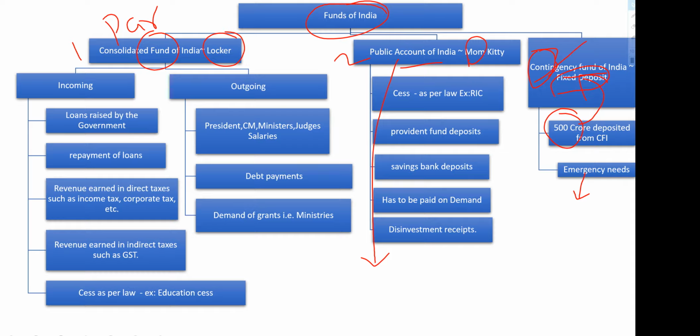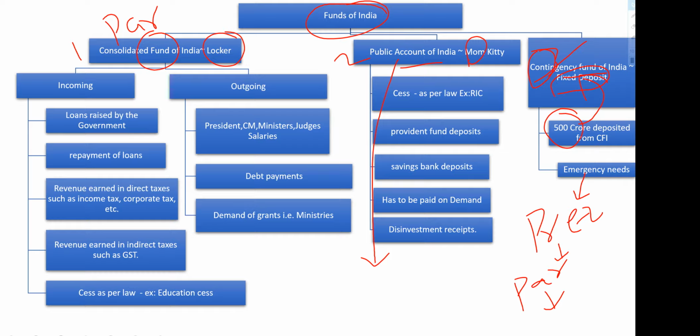You do not need approval to spend from it right away, because the President will order to withdraw funds, and once the purpose is met, a bill will be introduced in parliament again, and then parliament approves it. This is how they withdraw money from the Contingency Fund of India. Then how do they spend the amount from the Consolidated Fund of India? We'll see in the next slide.